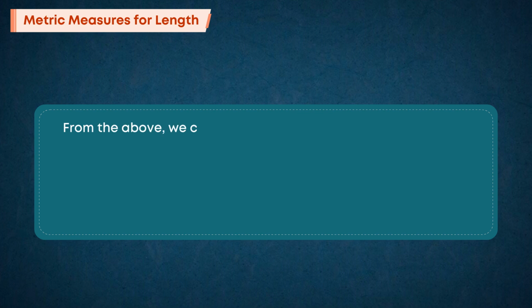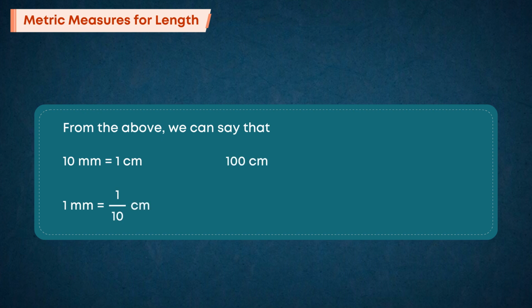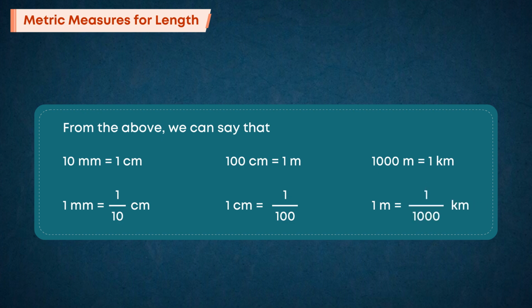From the above, we can say that 10 millimeters is equal to 1 centimeter. 1 millimeter is equal to 1 by 10 cm. 100 centimeters is equal to 1 meter. 1 centimeter is equal to 1 by 100 meters. 1000 meters is equal to 1 kilometer. 1 meter is equal to 1 by 1000 kilometers.